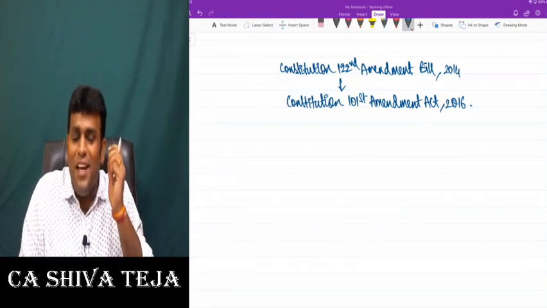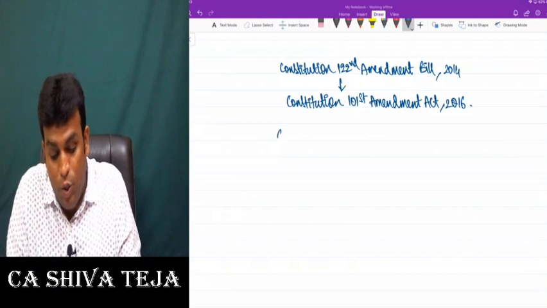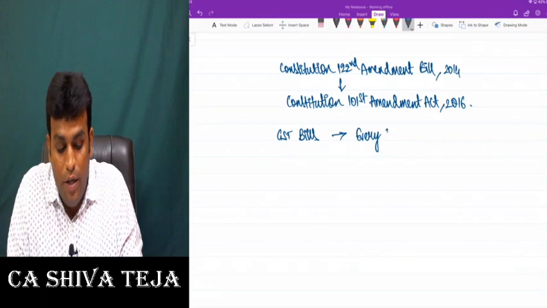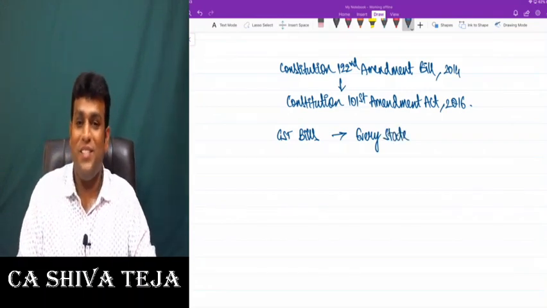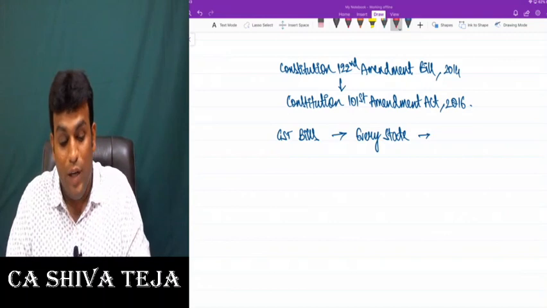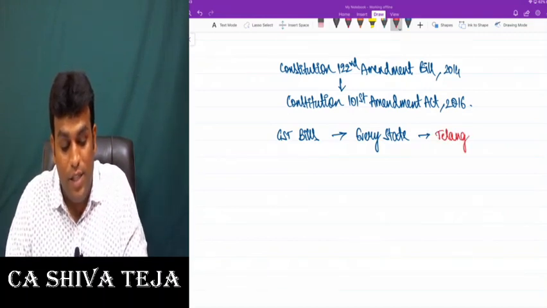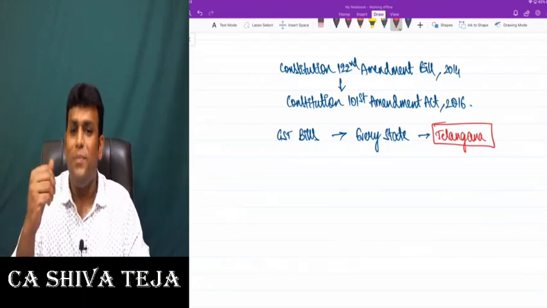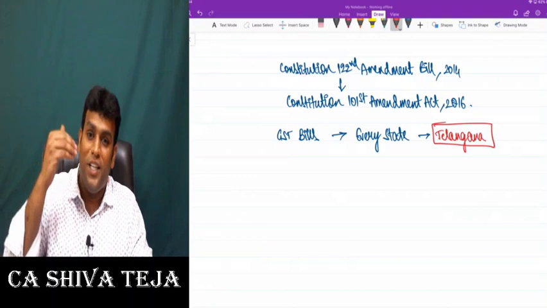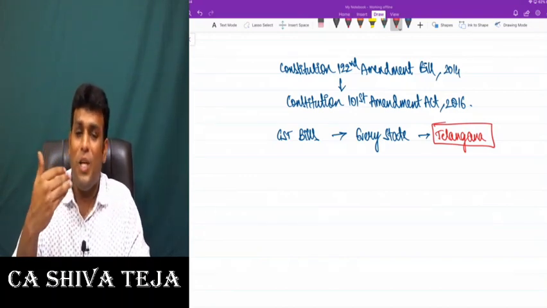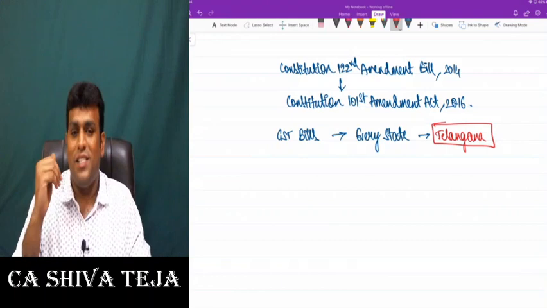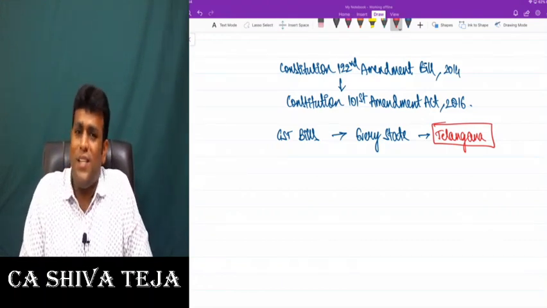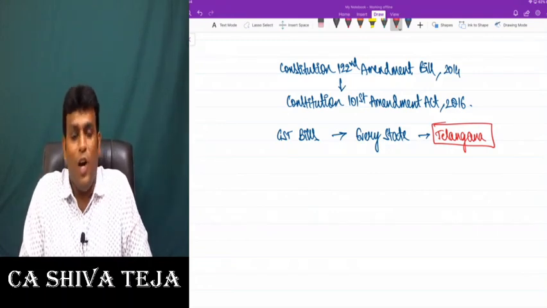Getting clarity, friends? And after that I told you that subsequently they brought GST bills in every state to bring the respective SGST Act. And one more special point, that Telangana was the first state to pass the GST bill. Obviously Telangana was way too excited for GST because Telangana is more of a consumption driven state and GST is a destination based consumption tax. Money will reach that state where goods or services are consumed.